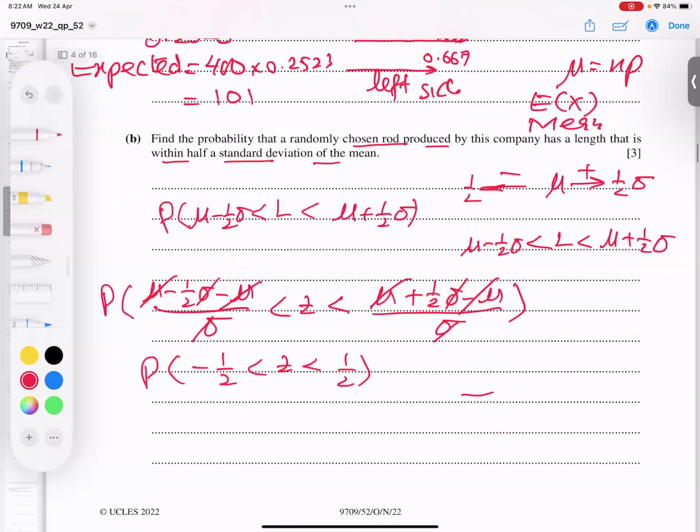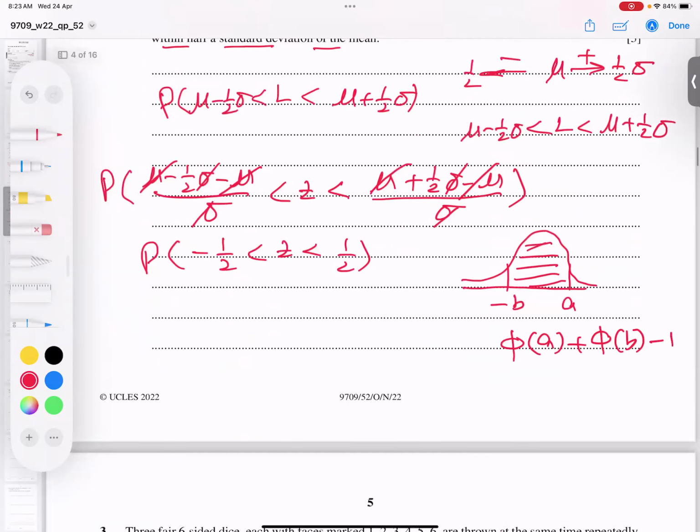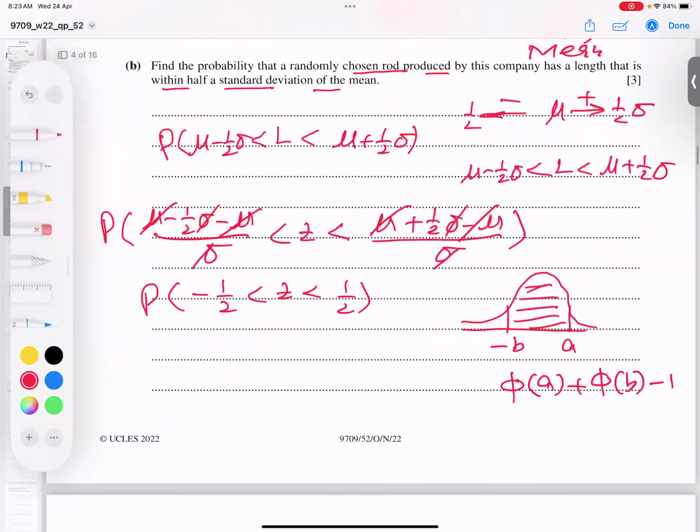How do we get the answer? I taught a formula: whenever one positive value and one negative value come, how can we find it? Phi of the positive value plus phi of the negative value without the sign, minus 1. We have this technique to do it. In this formula, this one is positive and this one is negative, so we write phi of the positive value plus phi of the other without sign, minus 1.